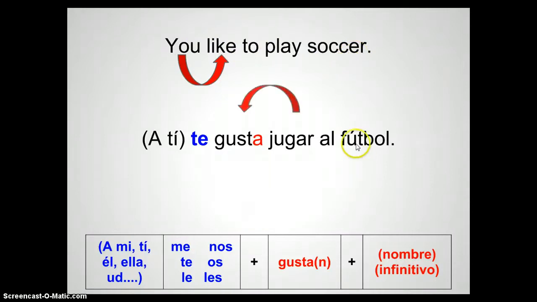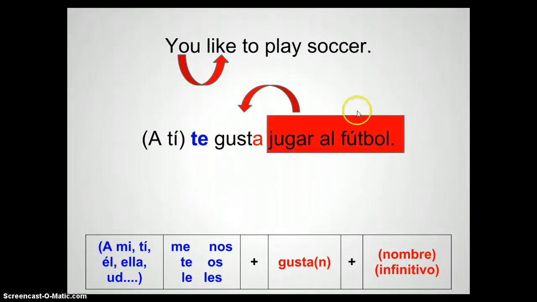We have the subject determining the conjugation of the verb. So we've got that big red box. This is the subject, and this is the verb. And then we become the object. Playing football is pleasing to you. Okay?